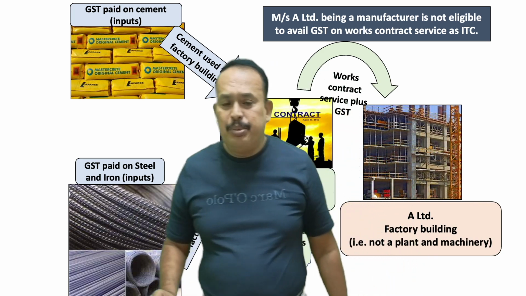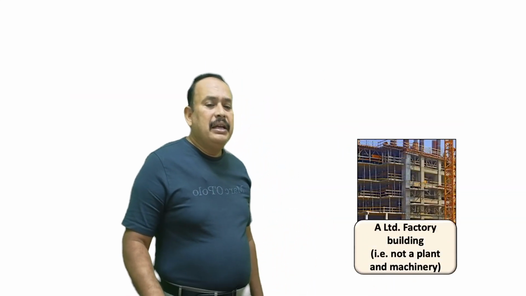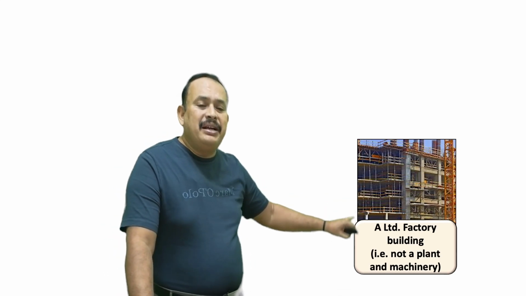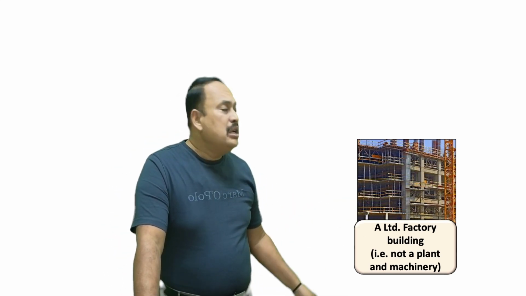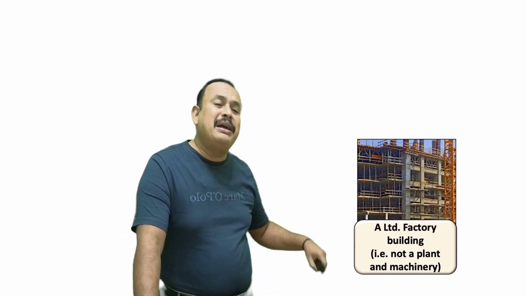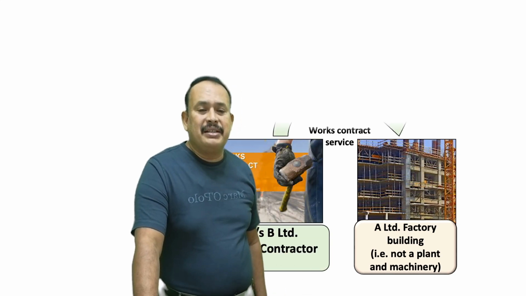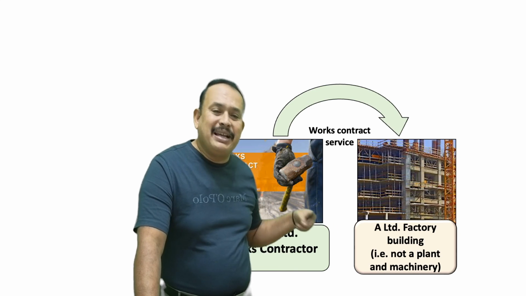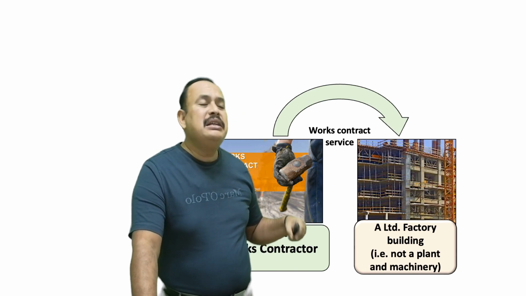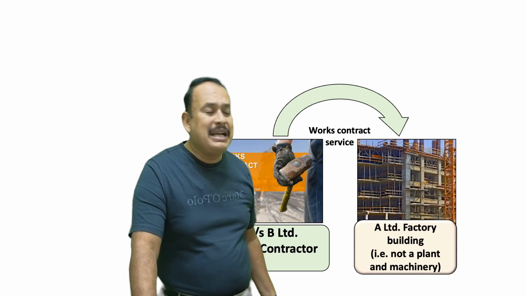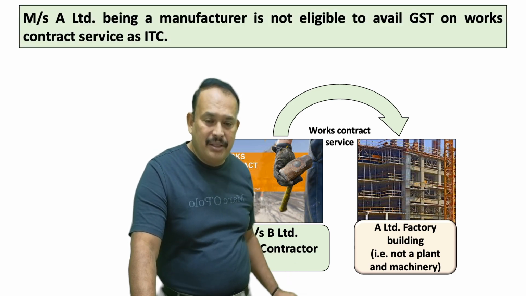Further, presenting here, a factory, A Limited factory building, they are constructing the factory building by receiving the inward supply from B Limited, the works contractor. As you are aware, A Limited cannot avail the ITC on inward supply of works contract supplied by B Limited. You are aware of that.